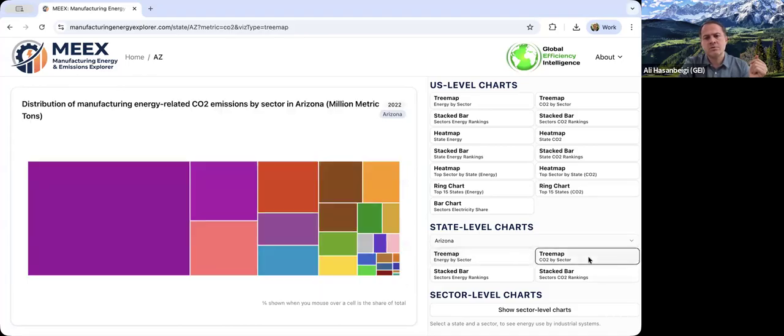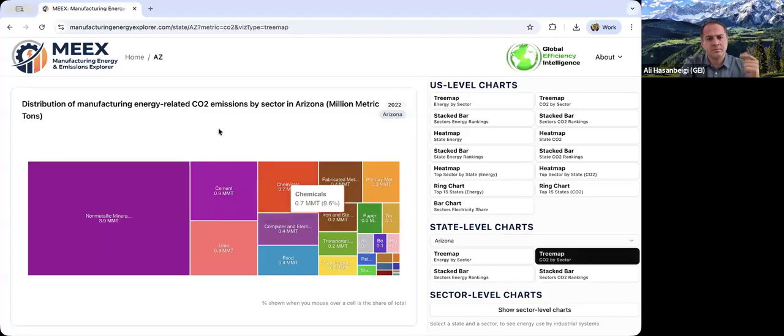You can go to tree map CO2. It will show you the data in terms of the energy-related CO2 emissions from that sector per year in 2022 in Arizona. All the CO2 emissions are energy-related CO2 emissions. Some sectors, for example, cement and chemical and others, do have so-called process-related CO2 emissions. Those are not included in these charts. So only energy-related CO2 emissions. And also non-CO2 GHG emissions are not included in this tool, MEEX tool. So only energy-related CO2 emissions.